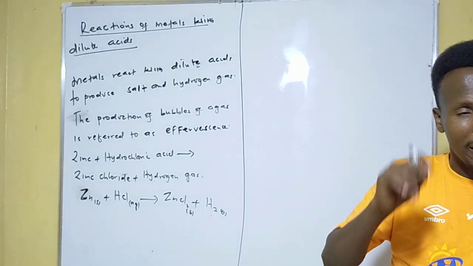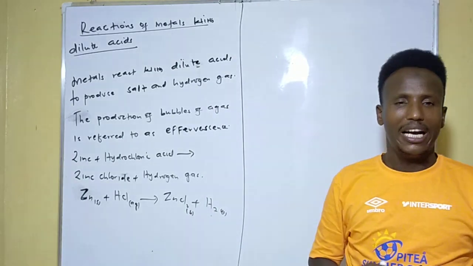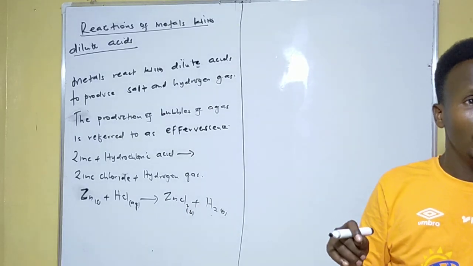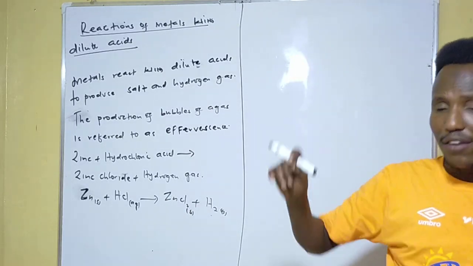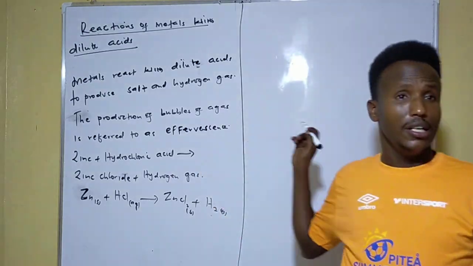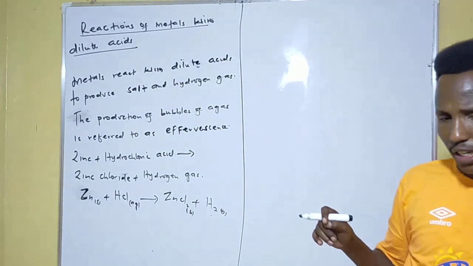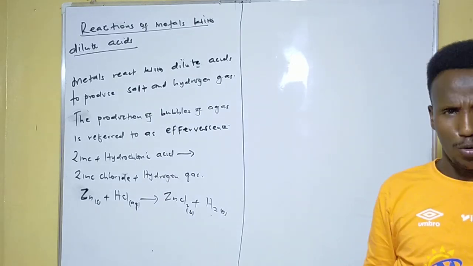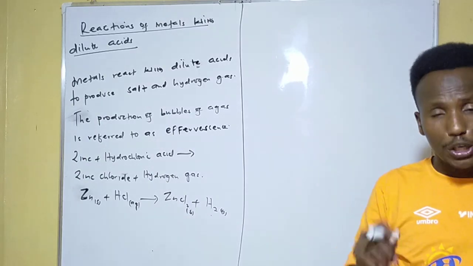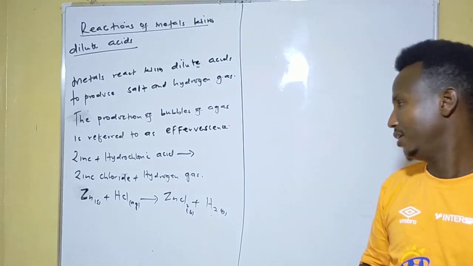The reaction between dilute acids and lead metal is slow. It is slow and eventually stops due to the formation of insoluble lead chloride and lead sulfate. Because when lead reacts with dilute sulfuric acid, the end product will be what? Lead sulfate plus hydrogen gas. That lead sulfate is insoluble. It therefore forms a coating on top of the metal, which prevents further reaction taking place between the metal and the acid. Also bear that one in mind, guys.